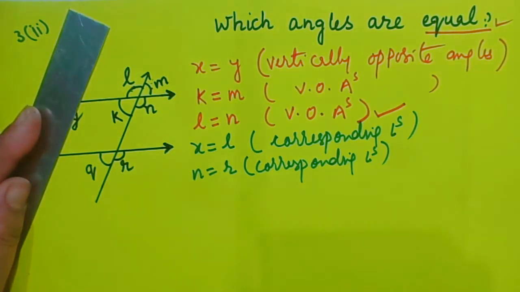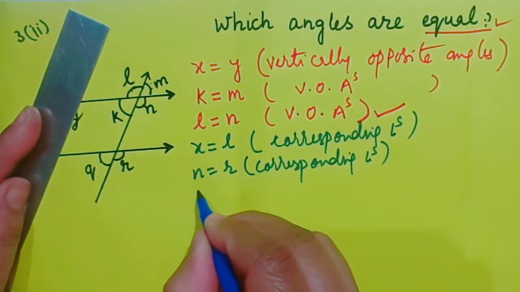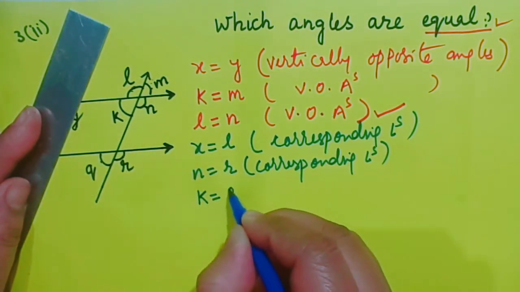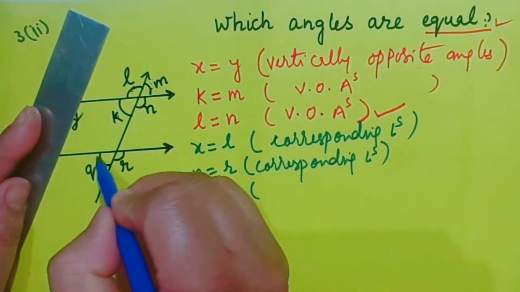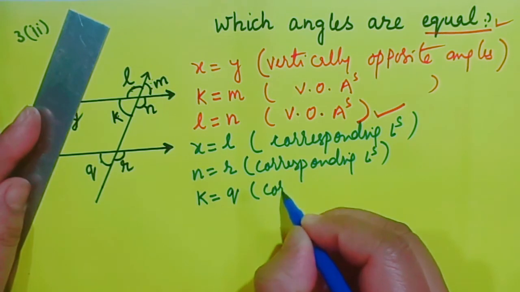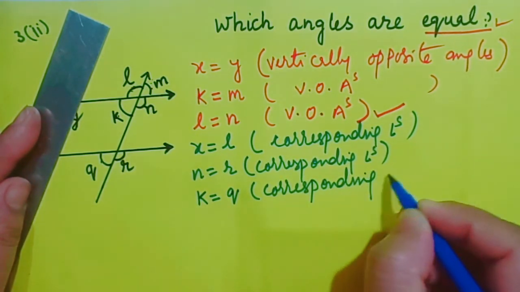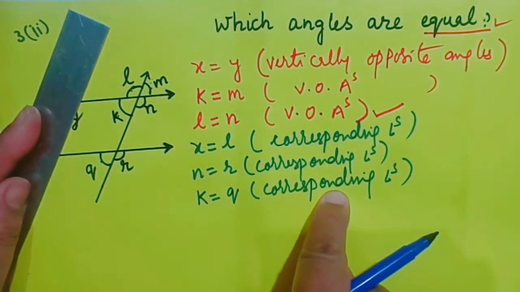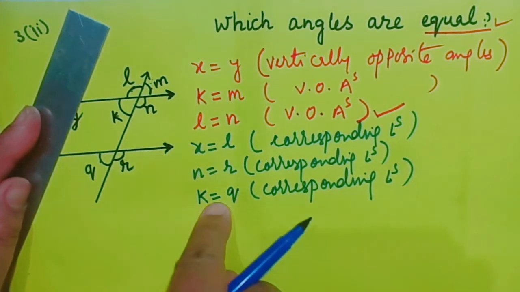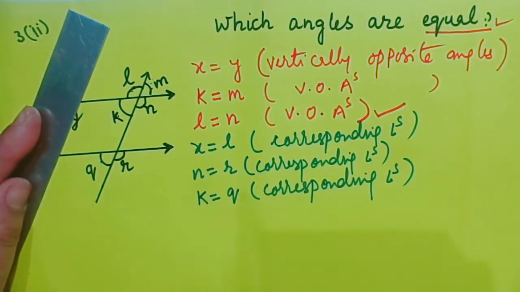Let me find some more corresponding angles, and I find that k is equal to q. Of course, k is equal to q, and they are also corresponding angles. Though they are corresponding angles, why are they equal? Because the lines are parallel.